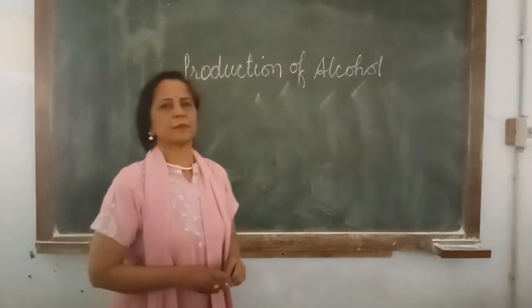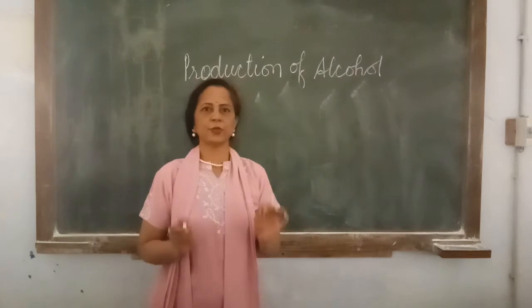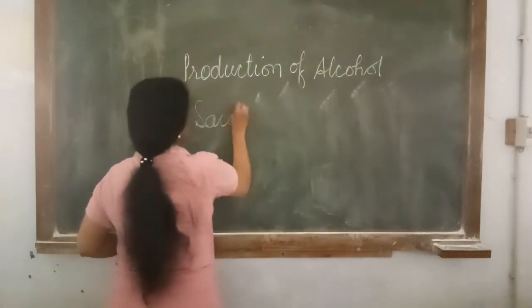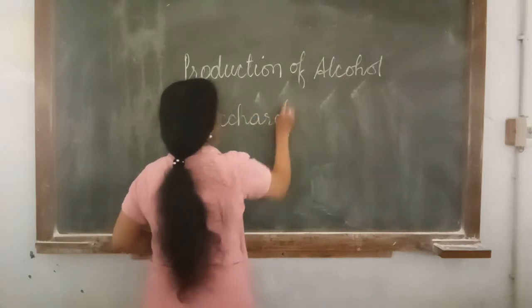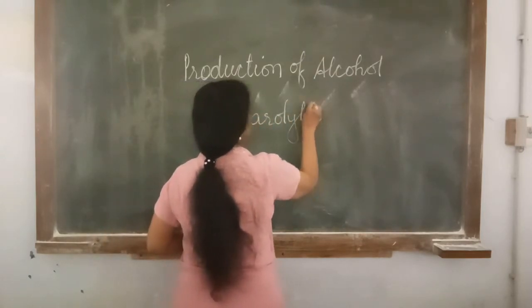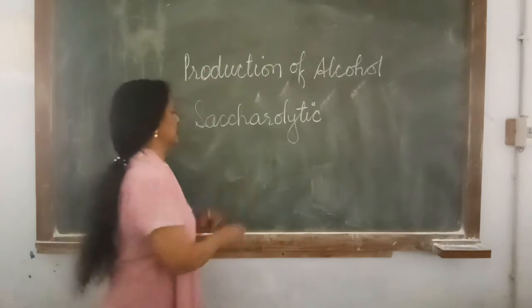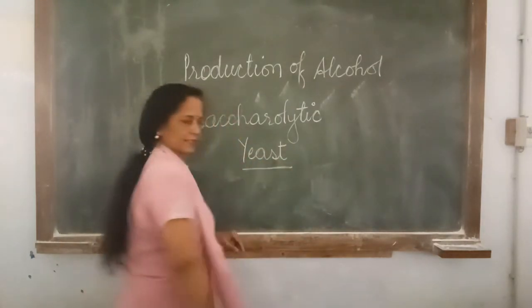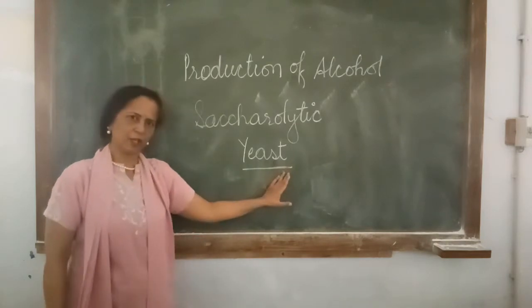Certain microorganisms are sugar loving. They are called saccharolytic organisms. Especially we are talking about yeast cultures. Yeasts are saccharolytic organisms.